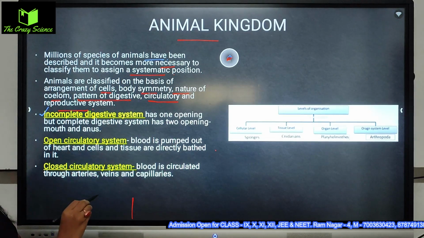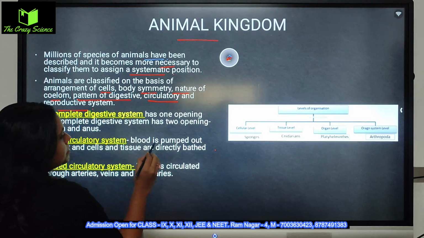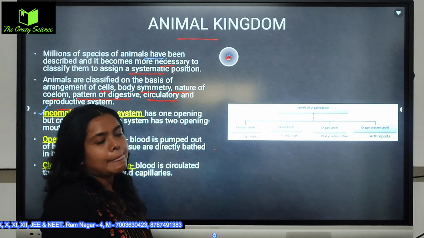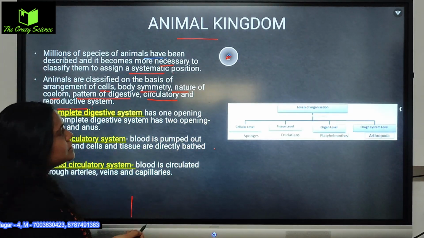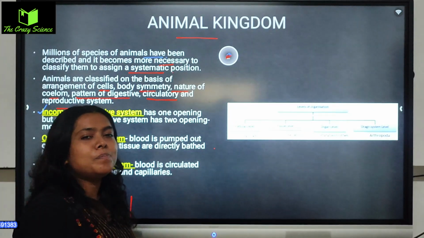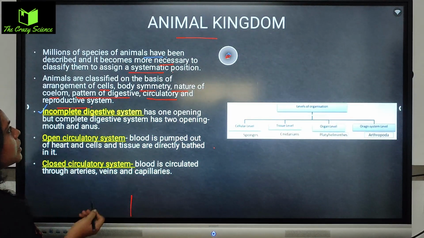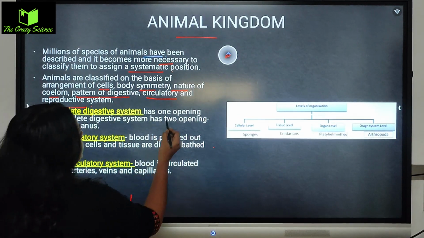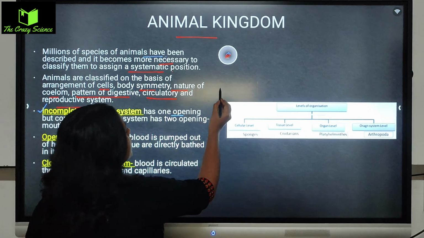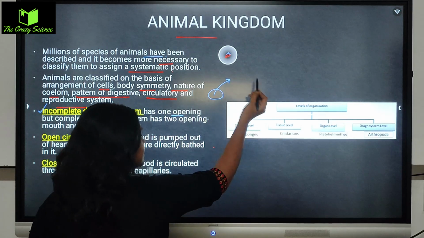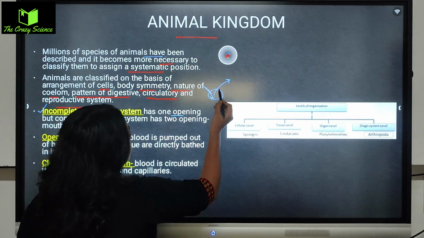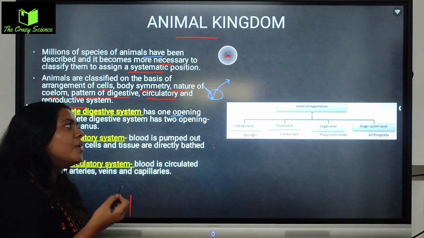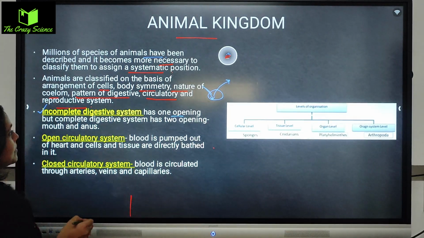So incomplete digestive system has only one opening. Through this one opening they both excrete and ingest. So ingestion and egestion, everything goes on only through the one hole. And that is called the incomplete digestive system.